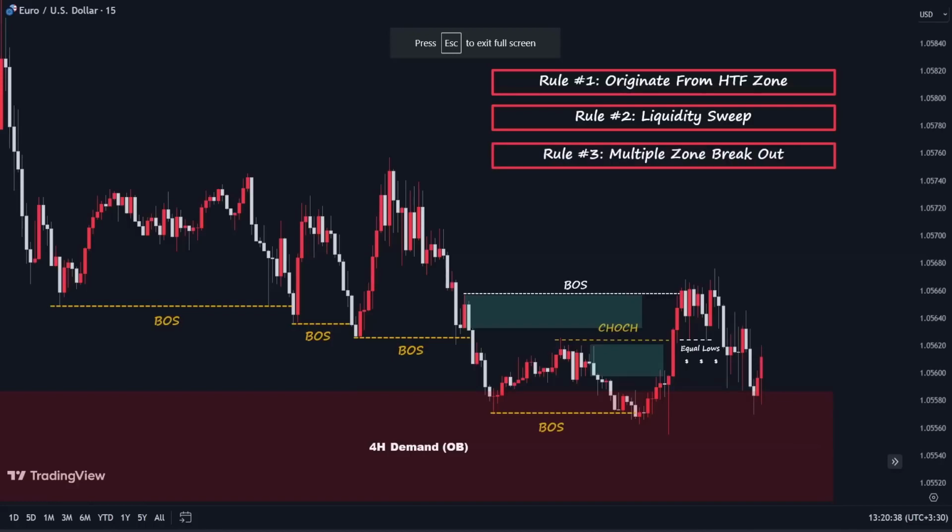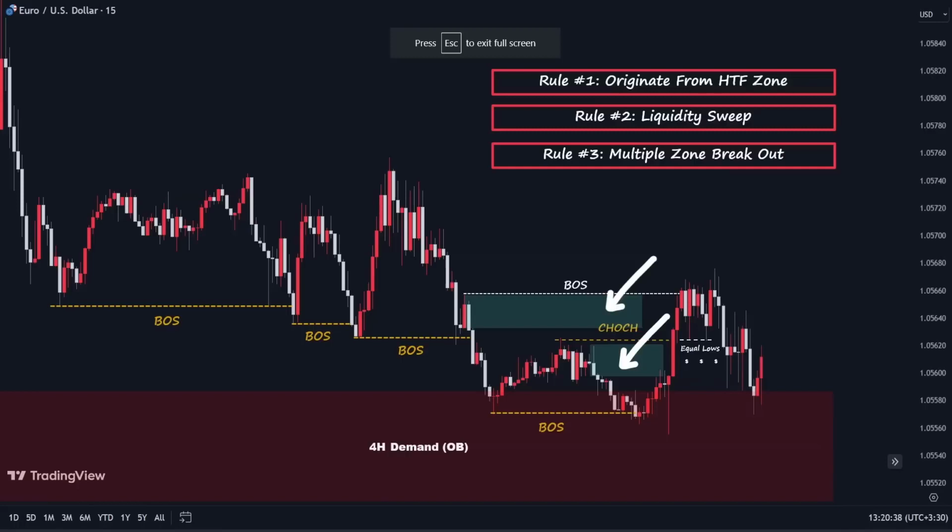The third criteria for a change of character pattern to be more effective with a higher chance of success is that the price should break and close below or above the two successive structures or zones along its path. Once again, we see that price has broken out two successive structures after mitigation of the 4-hour time frame's demand zone. So guys, all the criteria needed to confirm a change of character as an effective one have been met here.